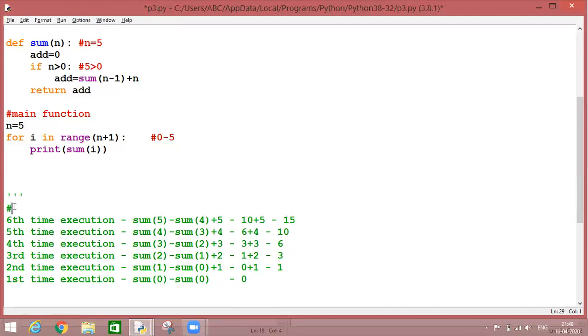What do we call it? Stacking. So basically, what is a stack? If you understand this term, stack is based upon LIFO concept, which means last in, first out.